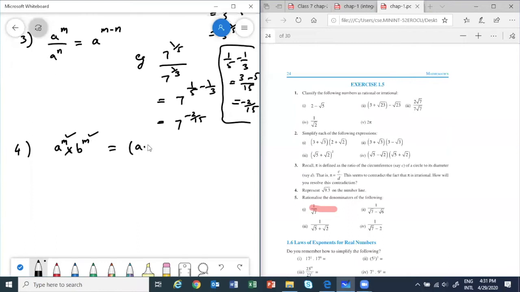You can write a into b whole power m. Okay. So let me take one example. Suppose we have 13 power 1 by 5 into 17 power 1 by 5. This can be written as 13 into 17 whole power 1 by 5.